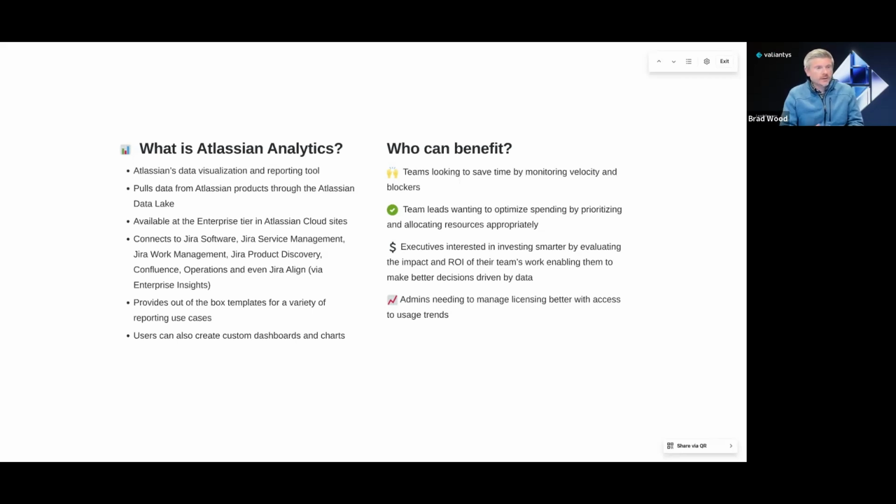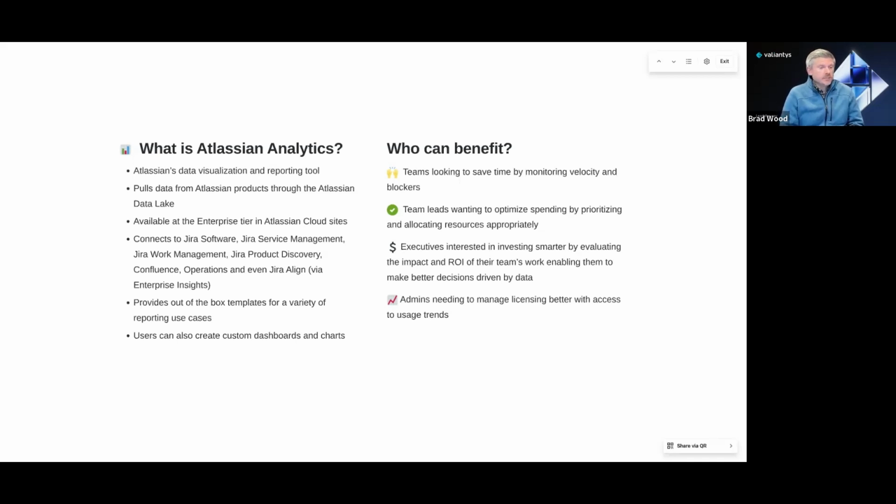So who can benefit from Atlassian Analytics? Well, maybe you're on a team looking to save time by monitoring your velocity and your blockers. Maybe your team leads want to optimize spend by prioritizing and allocating resources appropriately. Maybe your executives are interested in investing smarter by evaluating the impact and ROI of their team's work, enabling them to make better decisions driven by data.